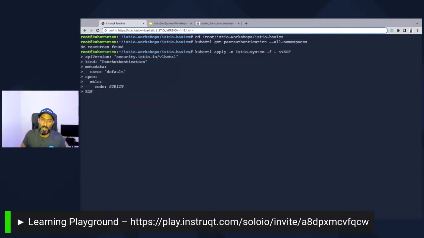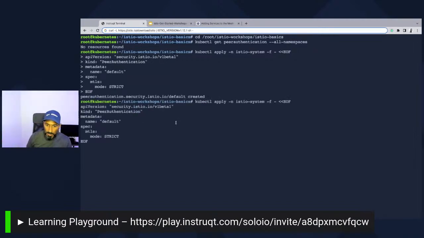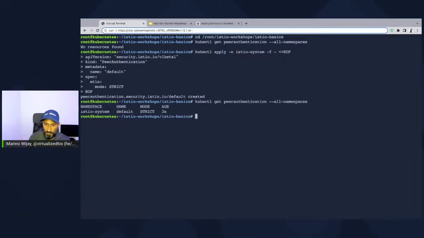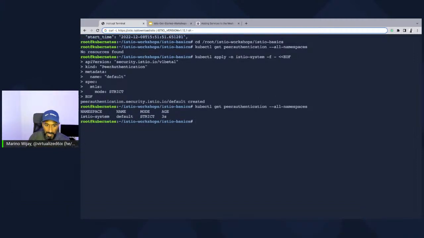You don't have a sidecar? Sorry, buddy. We're not talking, is effectively how this is going to work. So now I'll go ahead and enable PeerAuthentication. I'll verify that it is deployed. And now that I've verified that it is deployed, we should be able to send some traffic, but we need to deploy a pod, right?